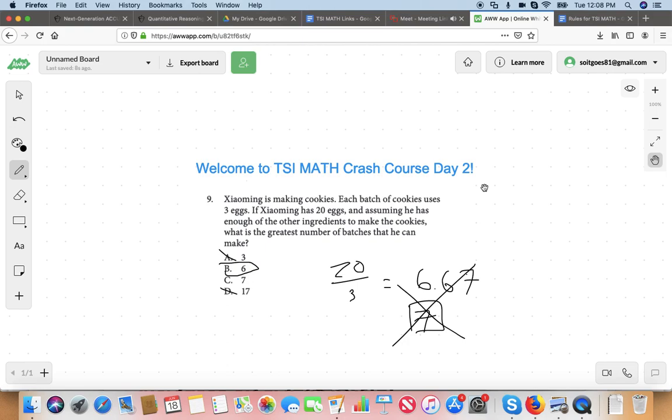And that's why I say don't think in terms of operations. Think in terms of logic. Okay, I know I can make 6 because that's going to take 18 eggs. But if I'm going to do 7, that's going to take 21 eggs. Right? And you can figure that out with logic. If you're focused on the operations, you're going to end up with something like 7. Okay. Does that make sense?